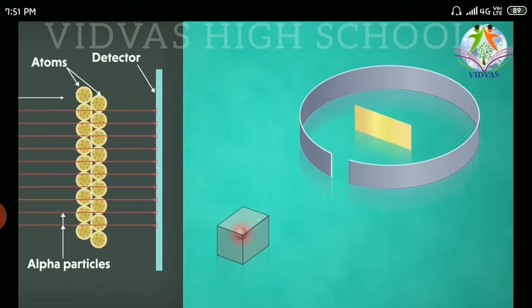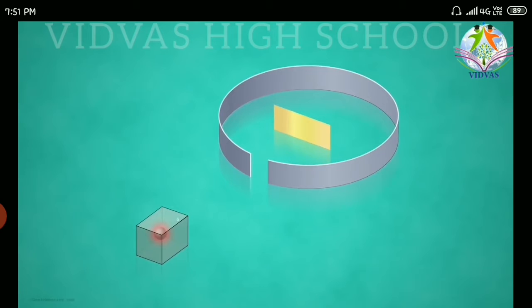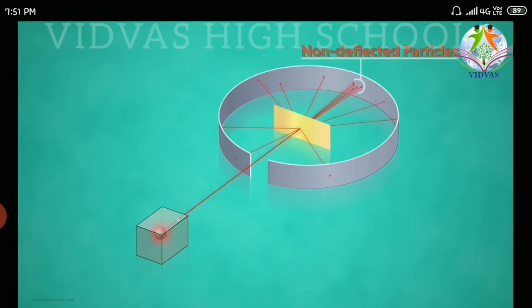Okay, so why is it going to happen? Because atoms consist of electrons, which are very less, having less energy, and whatever the alpha rays they are going to send is having higher energy, so definitely it has to move straight without any deflection. It will go and hit the detector, so that they are able to observe that electrons are embedded inside the positive charge. So after starting this experiment, what has happened?